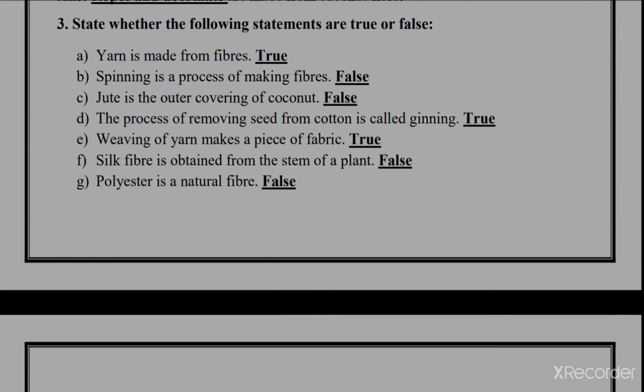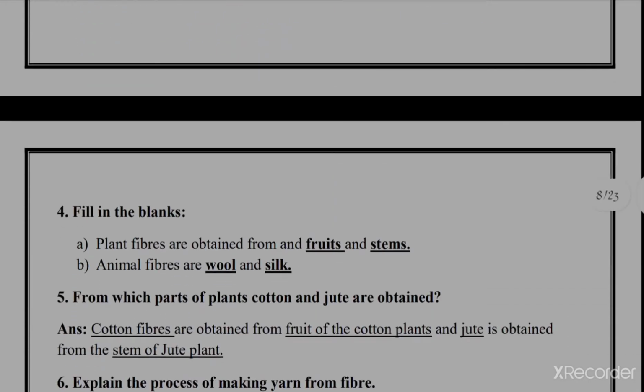Silk fiber is obtained from the stem of a plant. No, silk is obtained from an insect named silkworm, which forms a cocoon, and from the cocoon we get silk fibers. How? That we are going to understand in the 7th standard. Next one: polyester is a natural fiber. No, it is a man-made fiber.